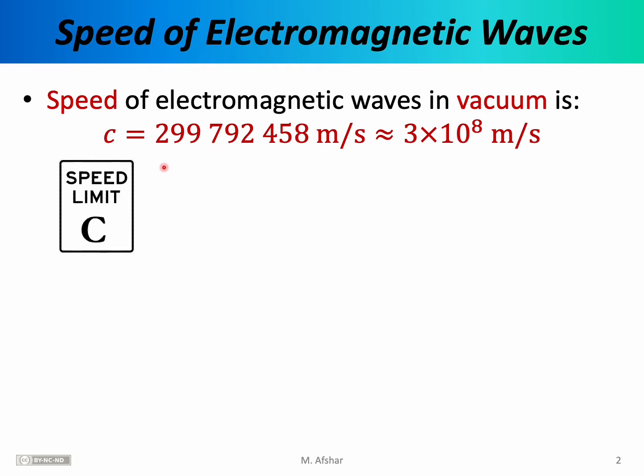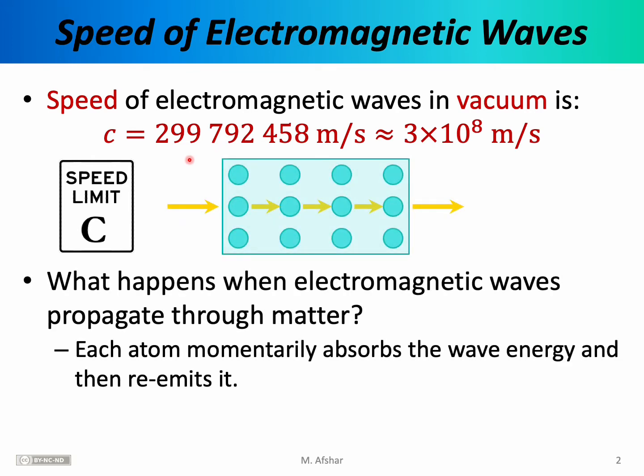We don't exactly know why this particular number, but we do know that this particular number plays an important role as the speed limit of nature. Because it's such an important number, it gets its own designation. It's often denoted using the letter c. So henceforth, we'll use lowercase c to denote this very special number, which is the wave speed for electromagnetic waves in vacuum. This number is often referred to as the speed of light. However, remember that this number really is the speed of all electromagnetic waves, including light.